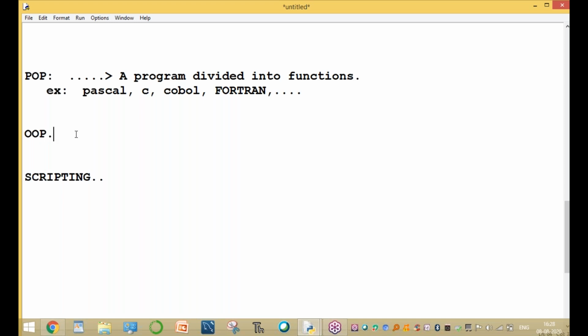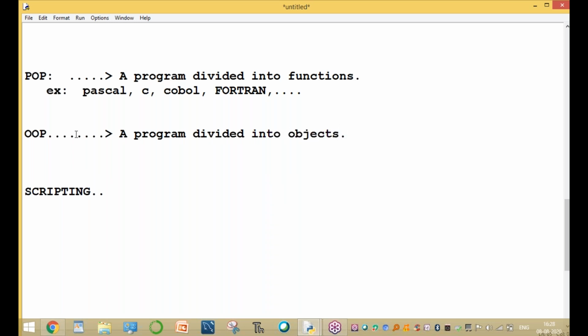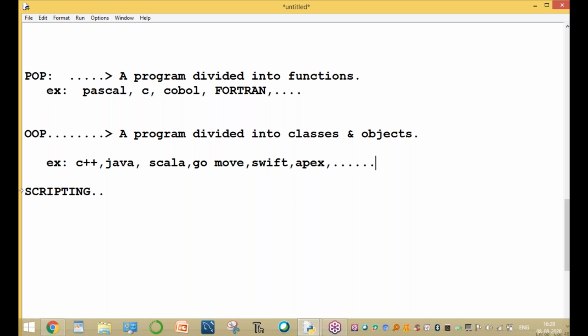In object-oriented programming languages, OOP, a program is divided into objects, that means classes and objects. That is called object-oriented programming. Examples of object-oriented programming: C++, Java, Scala, Go, Swift, and the Apex programming language, and so on. These are all object-oriented programming.